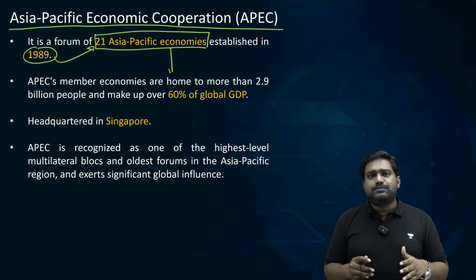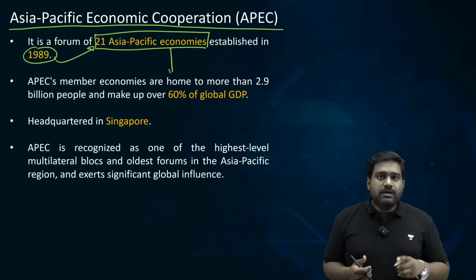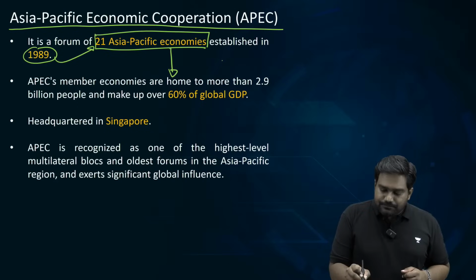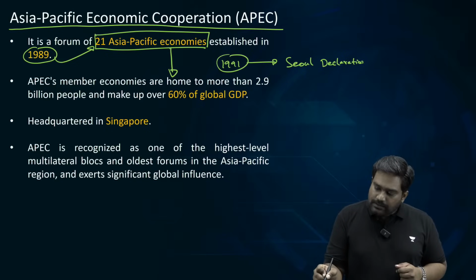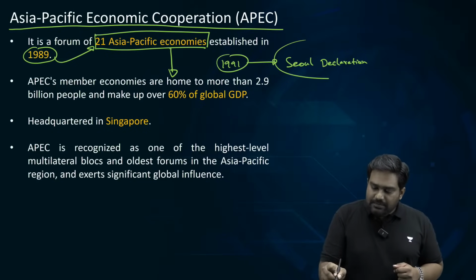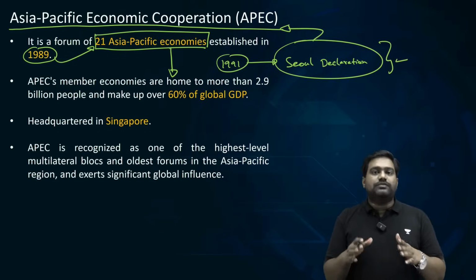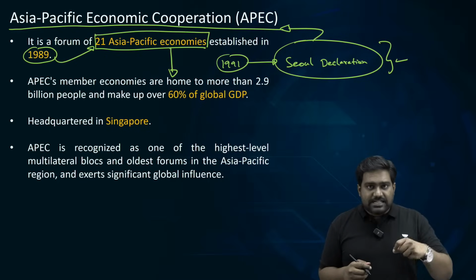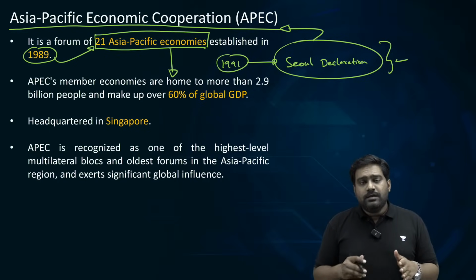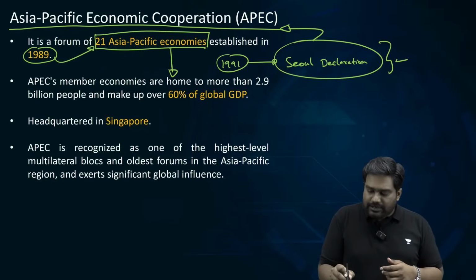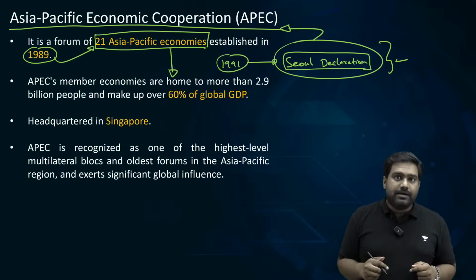The primary focus is building economic ties. In 1991, these APEC countries adopted the Seoul Declaration in South Korea that determined the foundation of this organization. That is why the Seoul Declaration is important. It was established in 1989, but in 91, the Seoul Declaration laid down the foundation, the guiding principles of APEC.